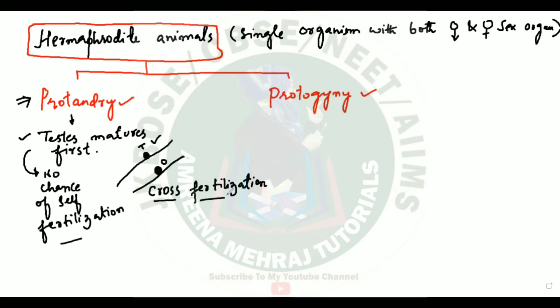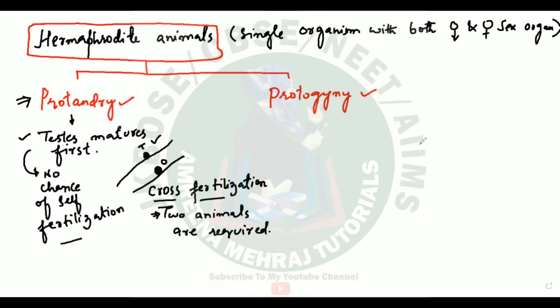That type of fertilization, which happens between two different individuals, requires two animals. That is called cross fertilization, and protandry is favoring cross fertilization. It's leaving no chance for self-fertilization.